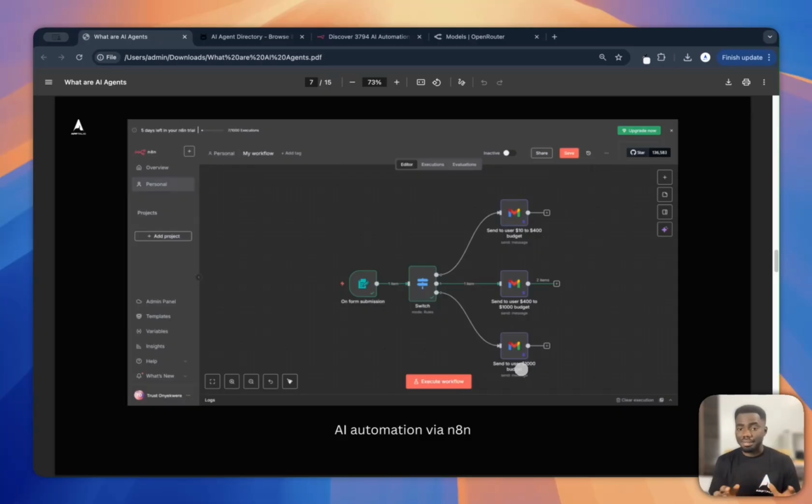So I could have done this manually, but of course it's time consuming. So this automation makes it easy. Once users or applicants, in this case, fill out the form for their business and their budget for funding, they can receive different emails based on the next step of their funding. This is actually what it is. And if you notice here, remember we said an agent has three components. It has the brain to reason, it has the memory to remember, and a tool to perform a task. We don't see it here, right? So it's not an agent, it's actually a good example of automation.